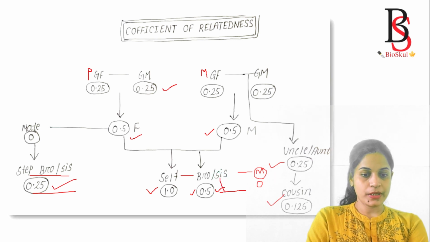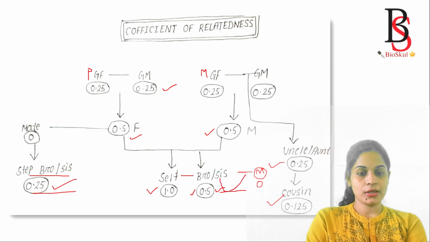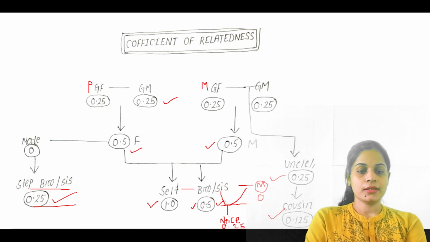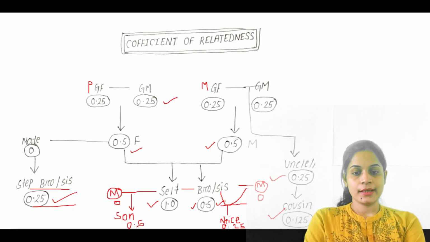So the offspring which is produced, it may be their offspring is your niece or nephew, so what will it be? 0.25, okay?